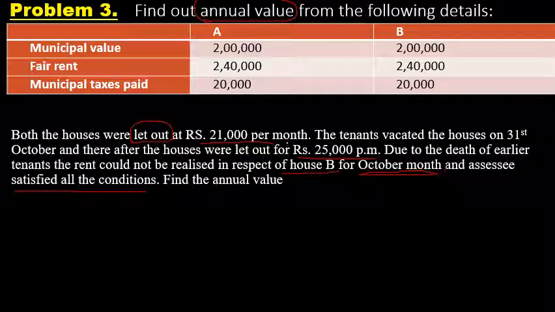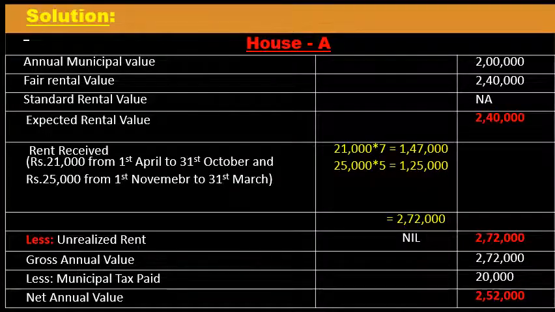One month's rent could not be realized by the SSC due to the death of the earlier tenant, and that rent is considered unrealized rent. It has to be deducted from the rent received while calculating the net annual value of house property B, because property B only carries unrealized rent, not property A. The question is to find out annual value. Here I have calculated net annual value separately for house A as well as house B due to some calculation related to rent received and unrealized rent.